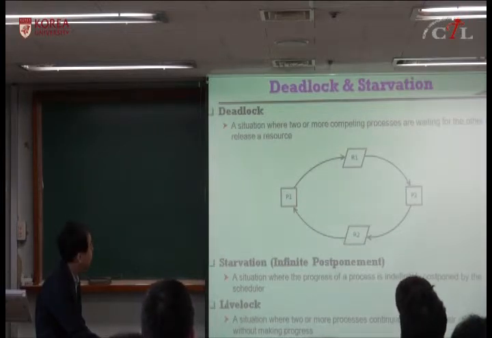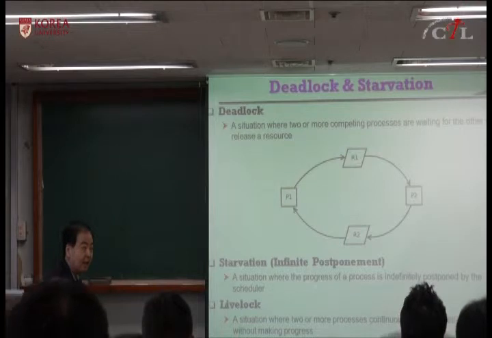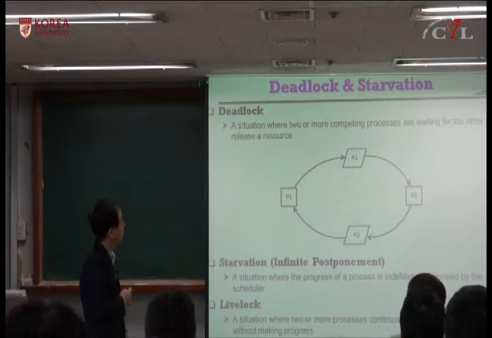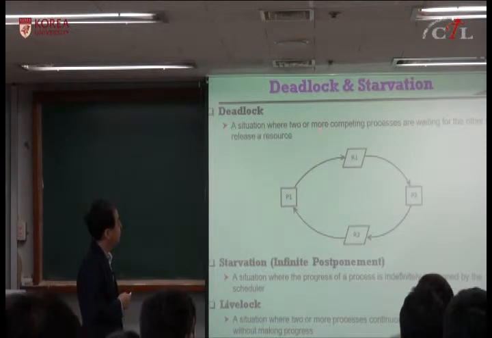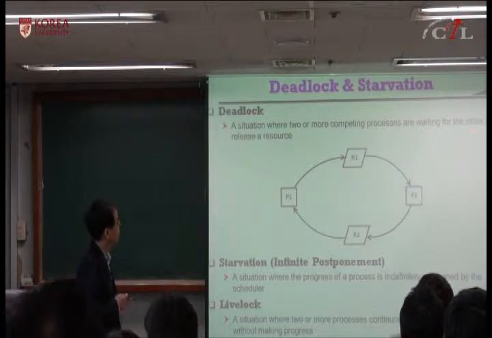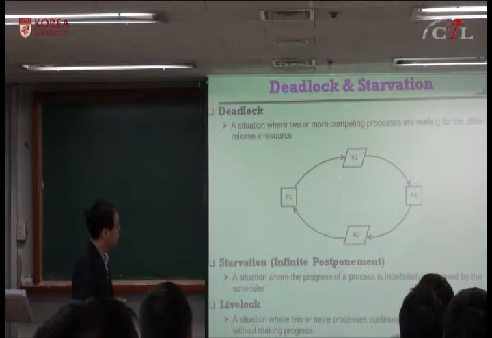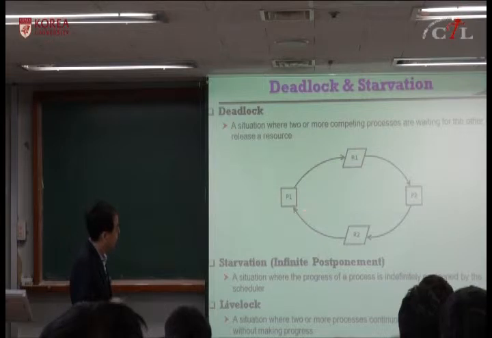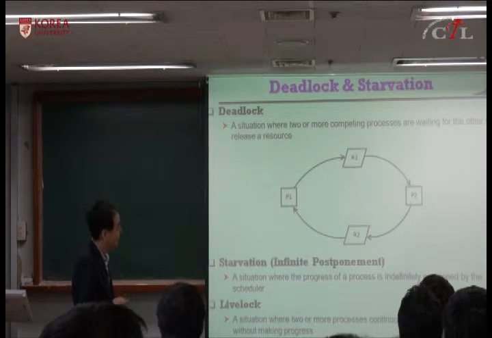Okay, deadlock and starvation. I think most of you have heard about deadlock before, but deadlock is a situation where two or more competing processes are waiting for the other to release a resource. This is the simplest type of deadlock. You have two processes, you have two resources. P1 is holding R1, P2 is holding R2, P1 is requesting R2, and P2 is requesting R1.